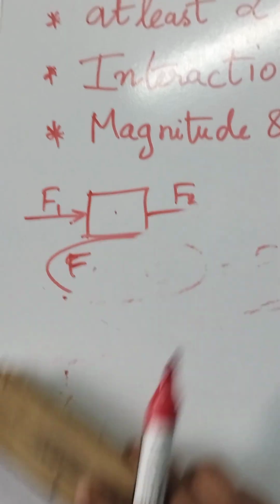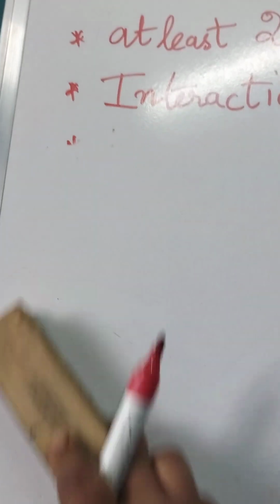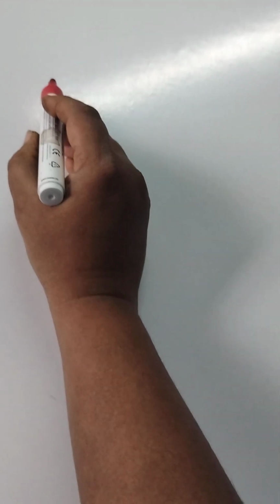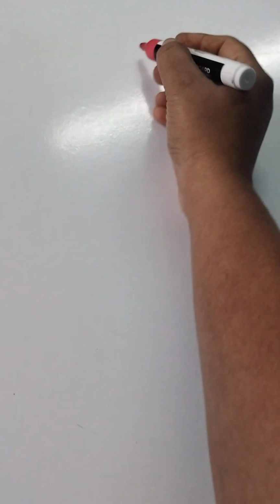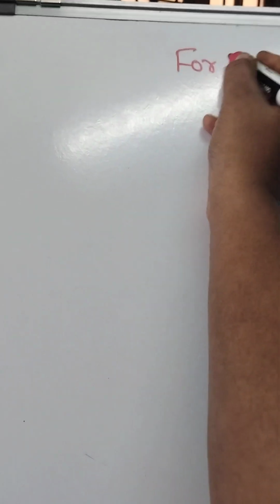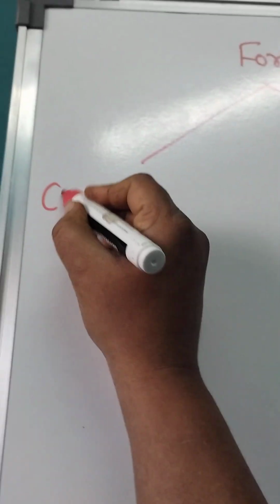Then in your textbook, the different types of forces are categorized based on contact and non-contact. We have already understood that force will occur only when there is interaction between two objects. So the two different types of forces that we are going to talk about are contact force and non-contact force.